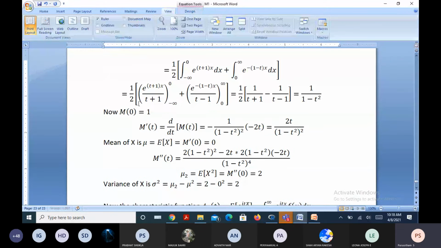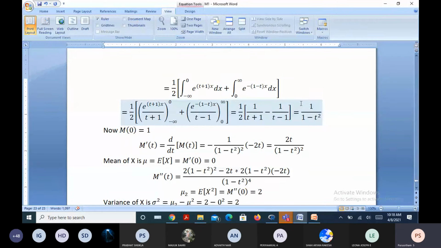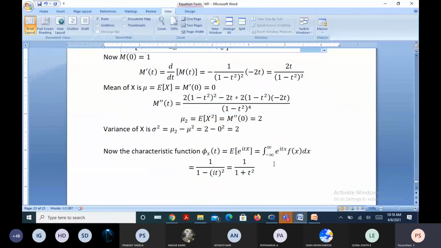As the integration is evaluated here, I just substituted in the final answer of m of t, t as it. Otherwise, you can evaluate and verify it at your free time. How did you say that we'll check the mu2? You differentiate this one twice, just like we did earlier. Yes.